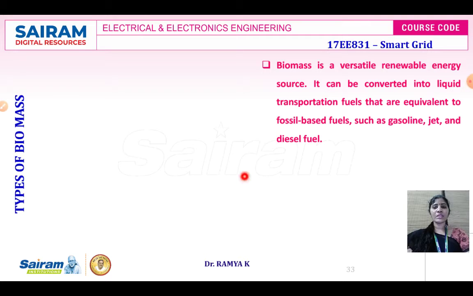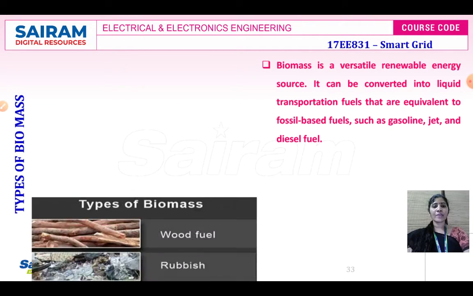Now, biomass is considered to be a versatile and renewable energy resource where it can be converted into liquid transportation fuel, because from biomass directly you can convert it into fuel like ethanol, methanol, alcohol and other gasoline materials that are equivalent to fossil based fuels such as gasoline, jet and diesel fuel. We have different types of biomass.